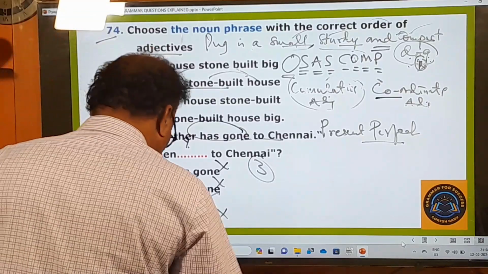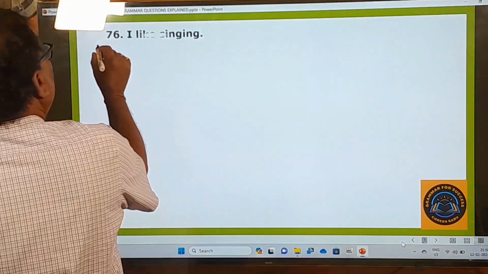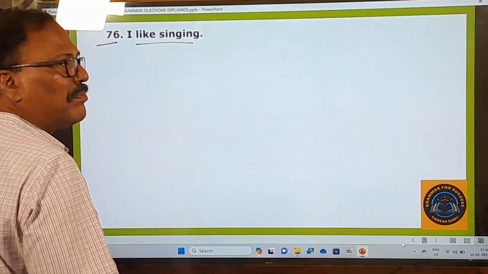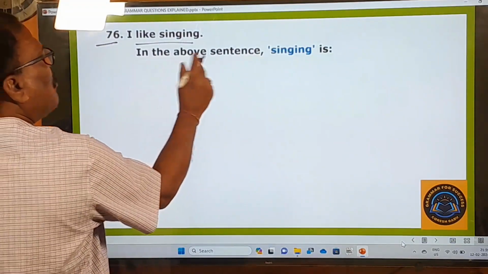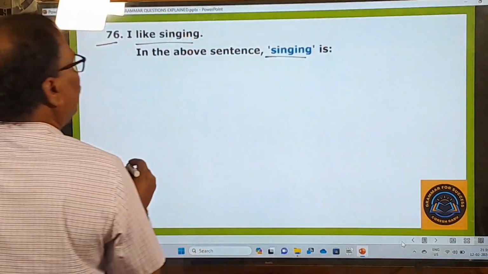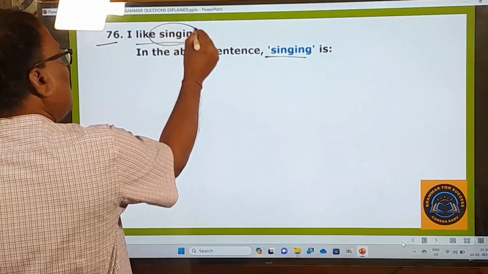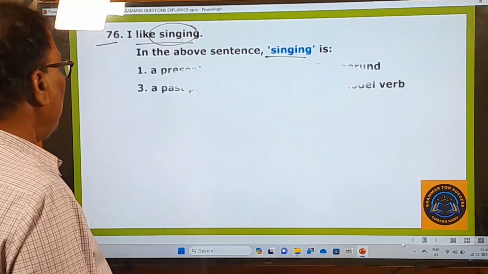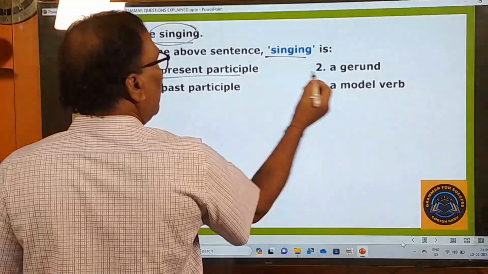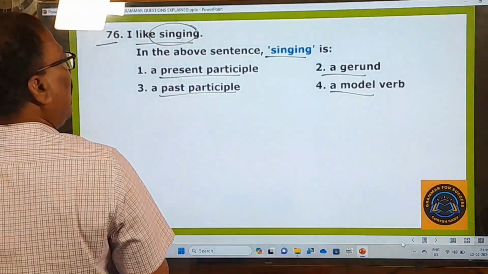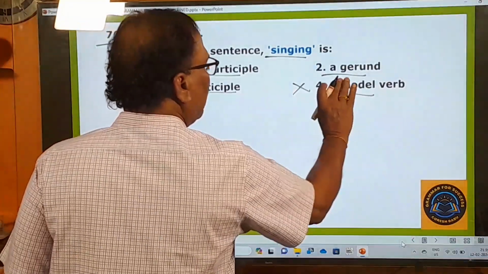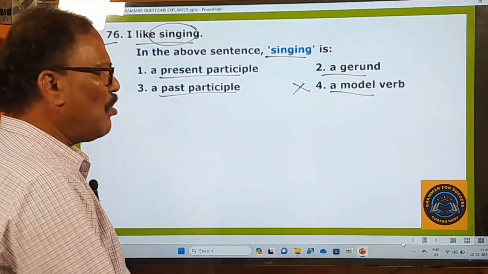Now, let's move on to the next slide. Question 76: I like singing. In the above sentence, what is this singing? What are the options given here? A present participle, a gerund, a past participle, a modal verb. Here it's not a modal verb. Outright it is left out.